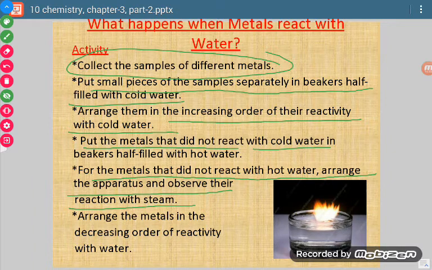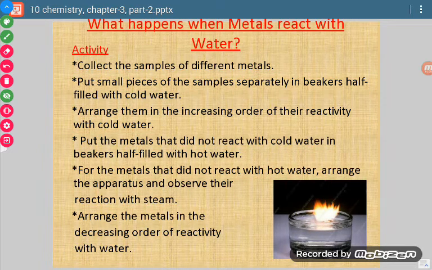Suppose a particular metal does not react with cold water but it reacts with hot water, then it means it is less reactive. And suppose a metal does not react with cold water, does not react with hot water, but reacts with steam, then it means it is even less reactive, because its reaction needs more temperature. Okay, now on the basis of that study, we will arrange all the metals according to their reactivities. Now, how this is for other metals, that we will be seeing next.